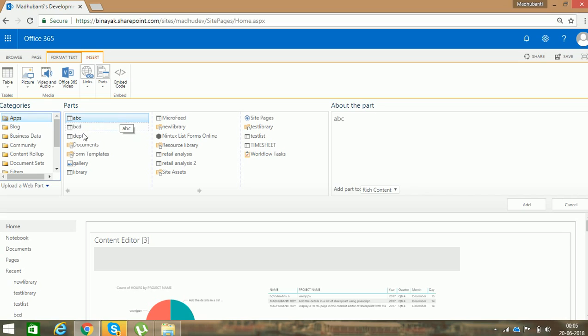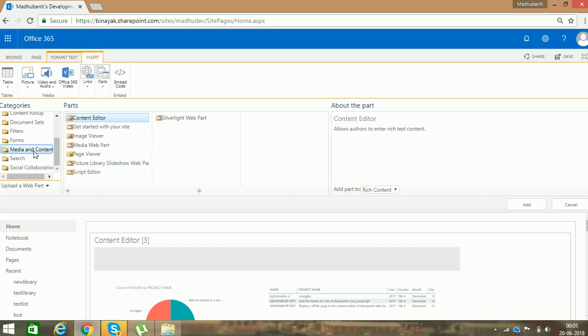I would like to choose that media content from here, because media content and content editor is very easy to use, and it is very frequently used, so I'm choosing this.